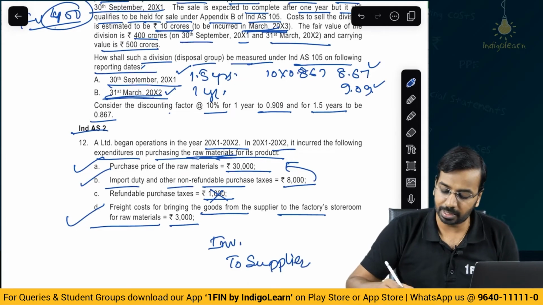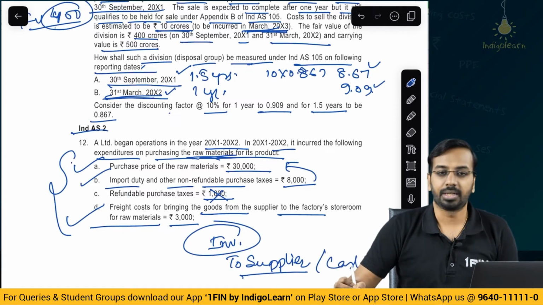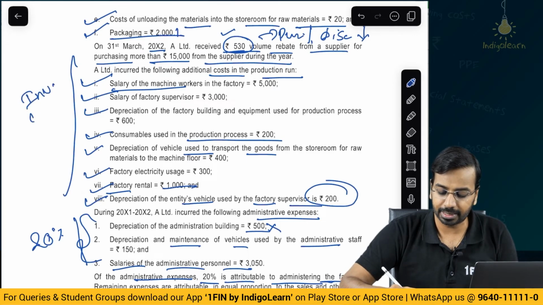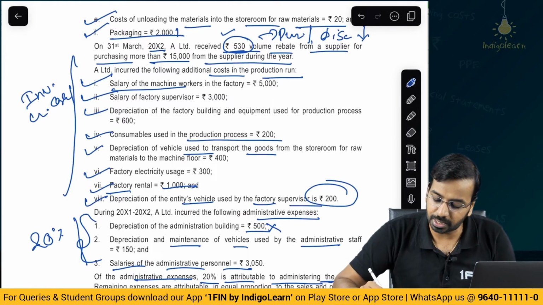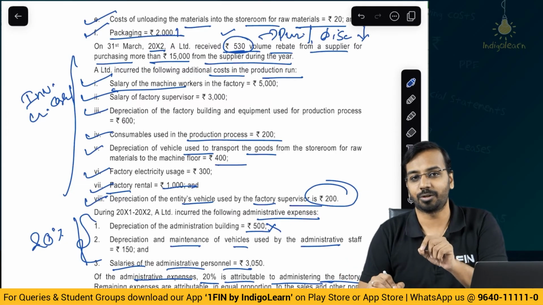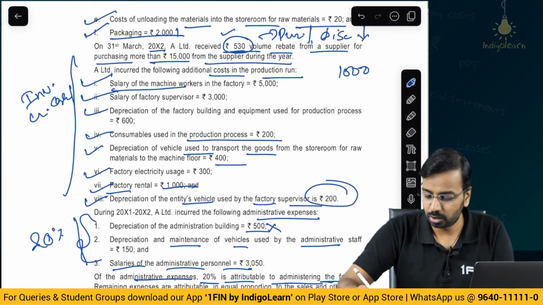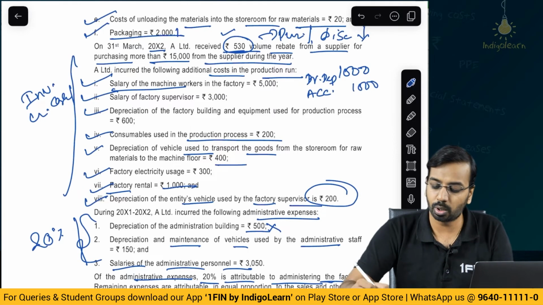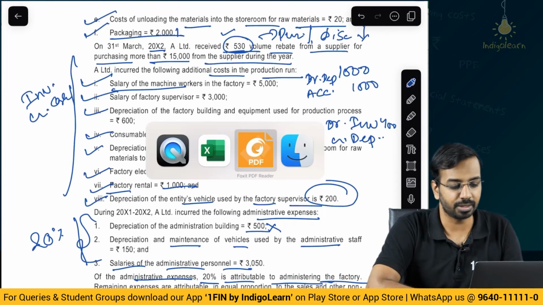Now here if you have already paid the amount, you will say inventory debit, the total of all of this amount, to supplier or to cash. Then all this cost which has been incurred will also be debited to inventory and credited to either cash or the respective expense head. For example, if you say depreciation 400, that you will credit to depreciation, because let us say depreciation expense is 1000, you will say debit depreciation 1000 and credit accumulated depreciation 1000. Now what you will do, from this you will say debit inventory 400, credit depreciation 400, right? So like that you will pass the entries. Let us see the solution.